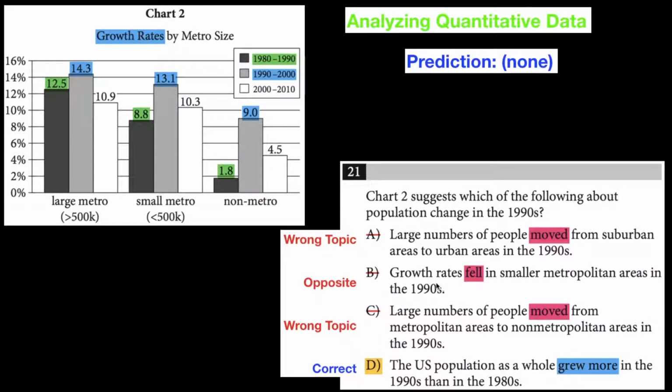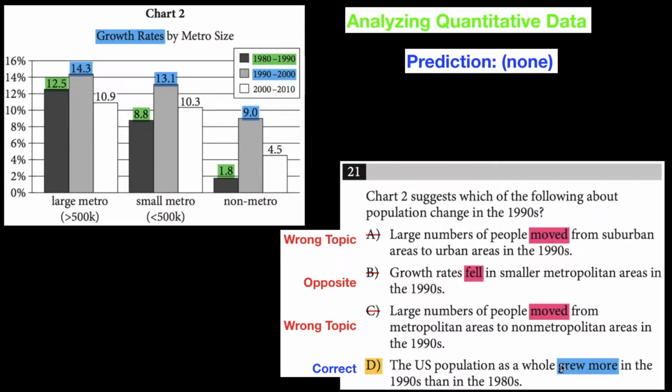And the opposite of this is true. Growth rates fell in smaller metropolitan areas in the 1990s. That's not true. From 1980 to 1990, we can see here, smaller actually gets bigger. So the opposite is true. From 8.8 to 13.1, the opposite. It doesn't fall. It rises.